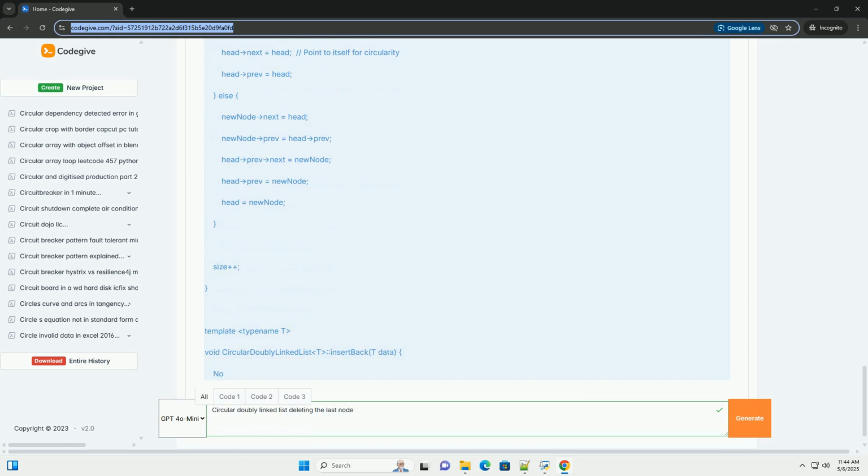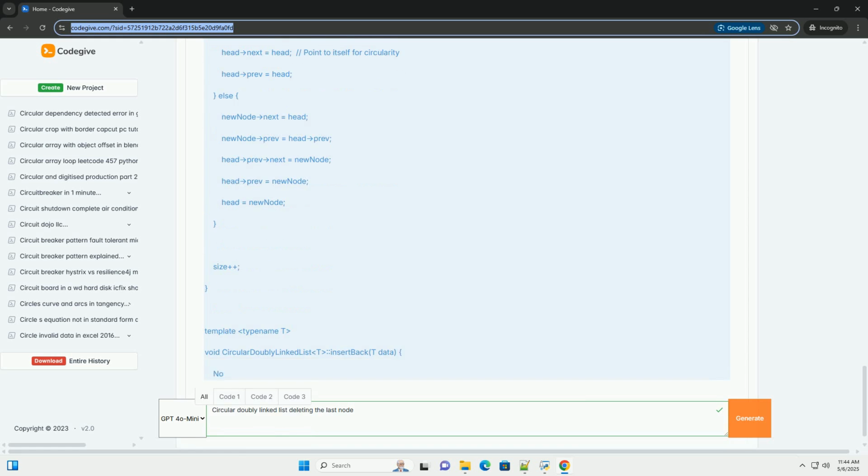If it is, there's nothing to delete, so we print an error message and return. 2. Handle single node list. The second if statement checks if the list contains only one node, size equals 1. If so, we simply delete head, the only node, and set head to null to indicate an empty list.